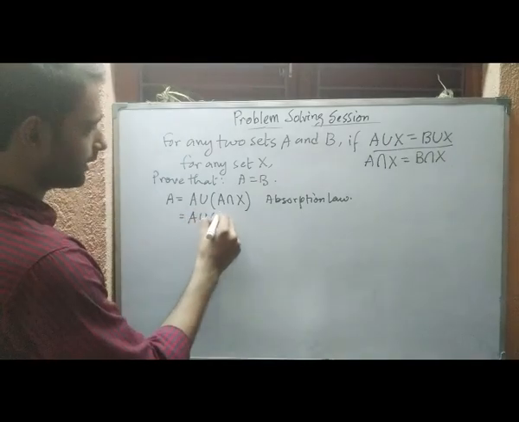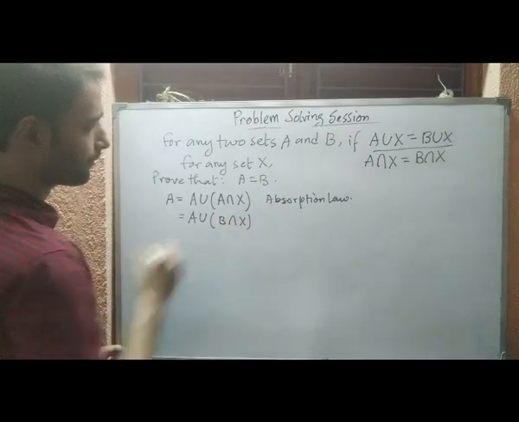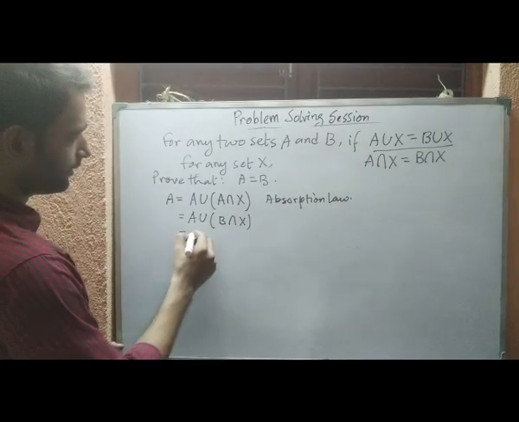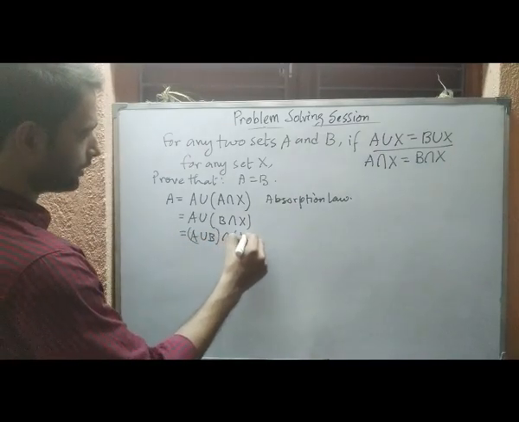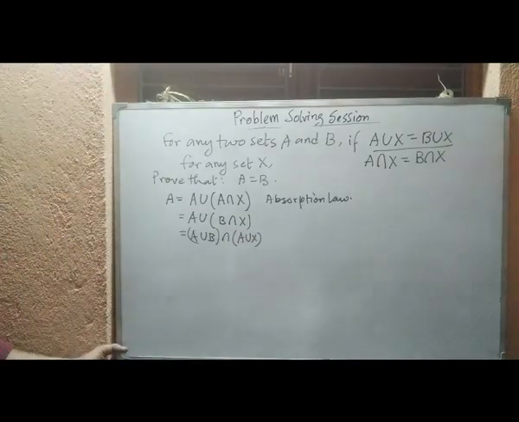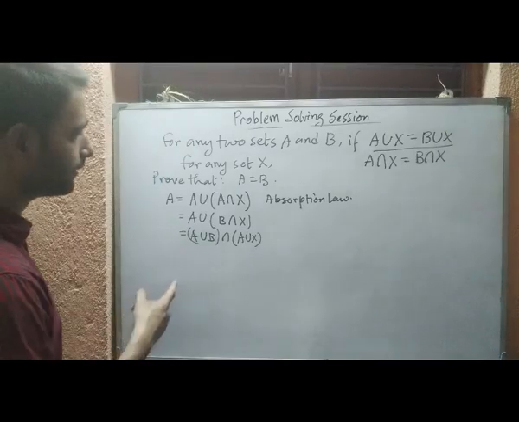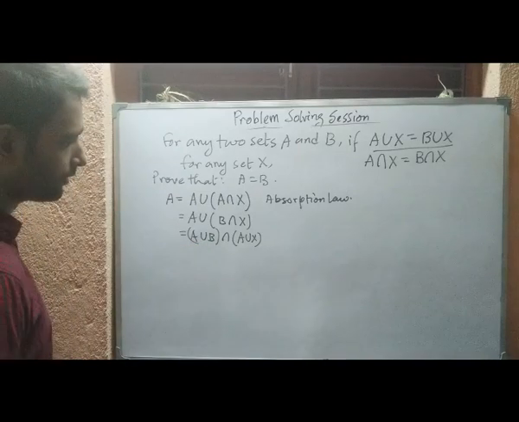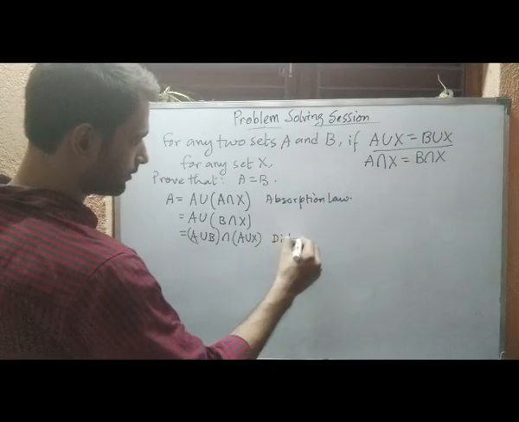So we can apply here A, it will be B intersection X. So from here we can write A union B intersection A union X, and our target is to finally apply the absorption law and make it B. So somehow we have to remove A from here. See, this is the distribution law. We have to write it here.